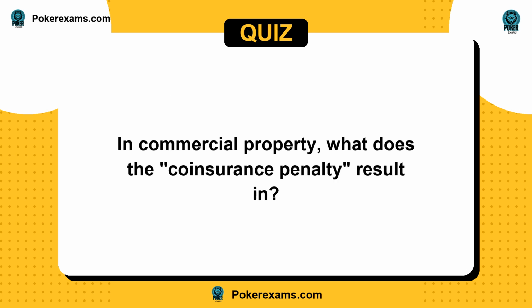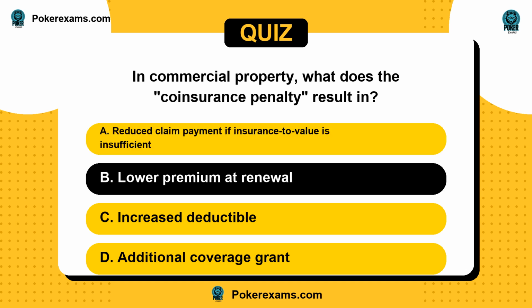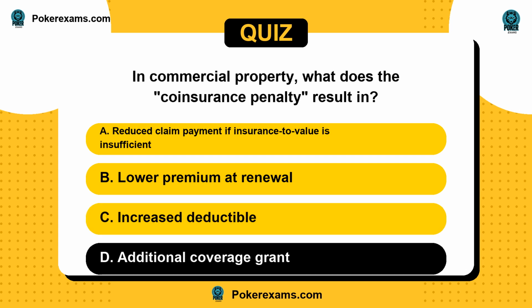Next question. In commercial property, what does the coinsurance penalty result in? Is it A, reduced claim payment if insurance to value is insufficient? Or B, lower premium at renewal? C, increased deductible? Or D, additional coverage grant?